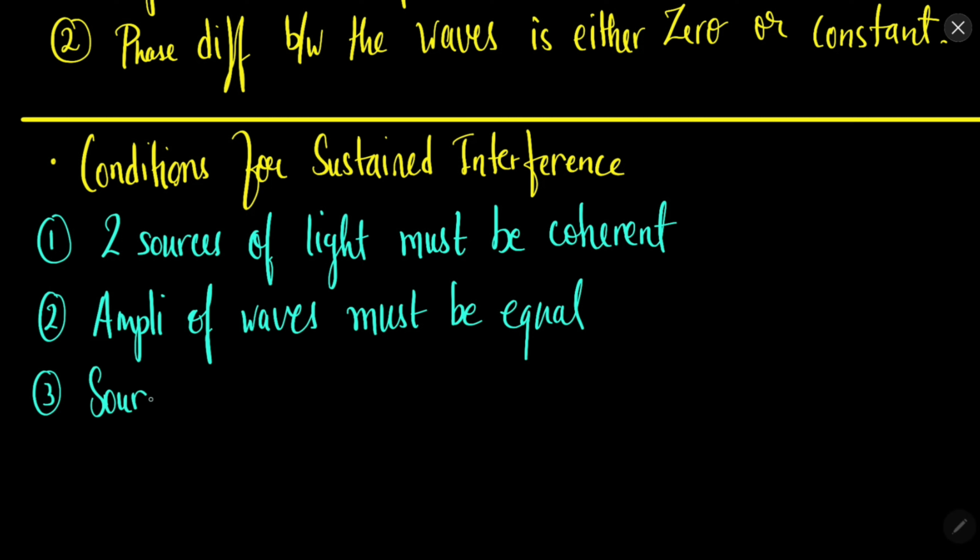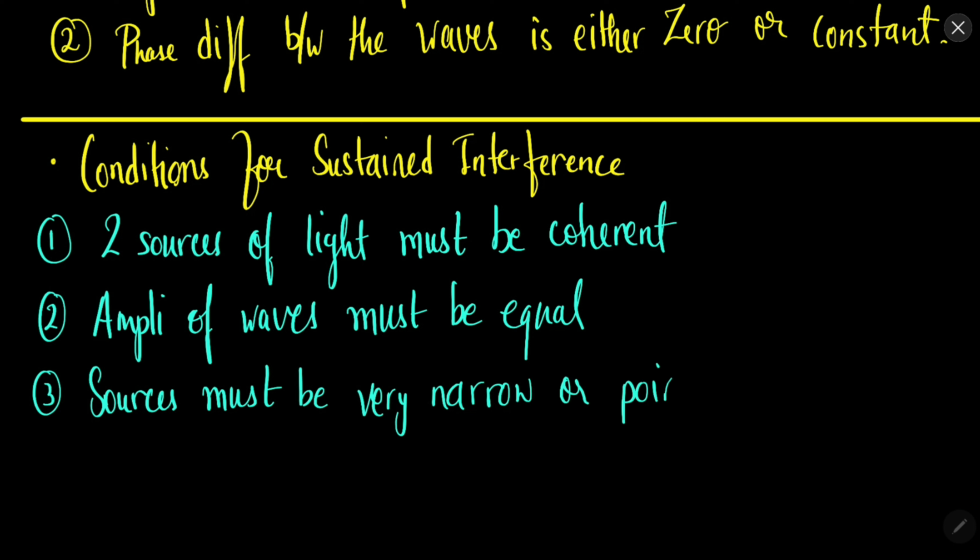Apart from that, the sources must be very small, very narrow, or point source. Why? Because a wider source will act like multiple sources in itself, okay, and we do not want that.